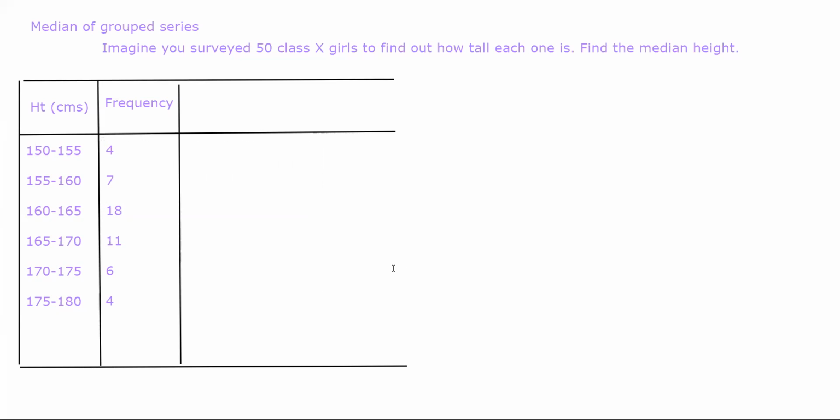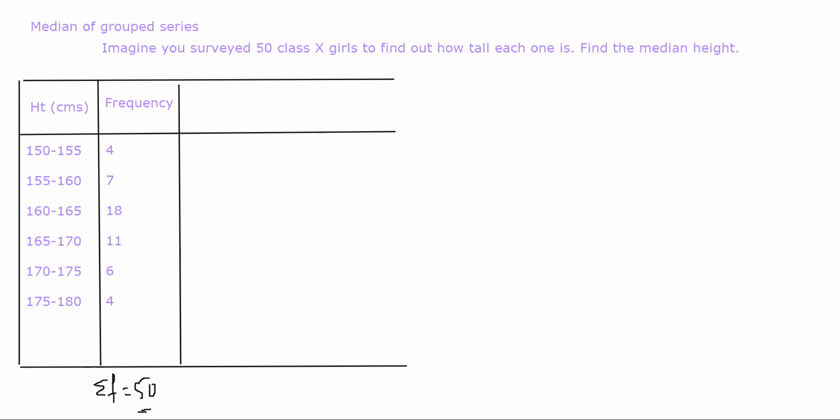So this is the data you have been given. Now find out the median height of the whole group. Since you surveyed 50 girls, the total frequency will obviously be 50. 4 plus 7 is 11, 11 plus 11 is 22, 22 plus 18 is 40, 40 plus 10 is 50. So sigma f is 50.